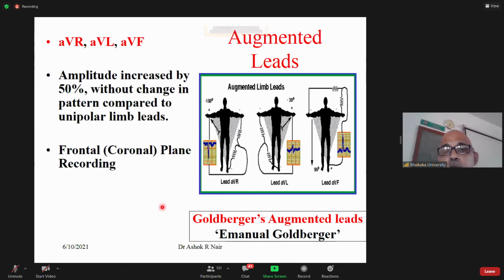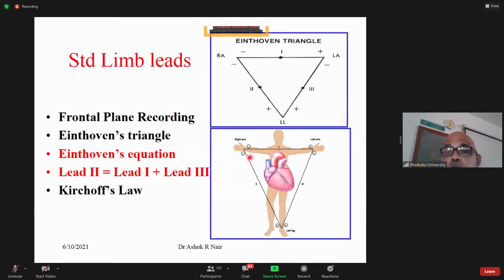See what VR was. If you go back to the previous slide, if you connect all these 3 electrodes, right arm, left arm, and left leg together, as per Kirchhoff's law, the potential should be 0.